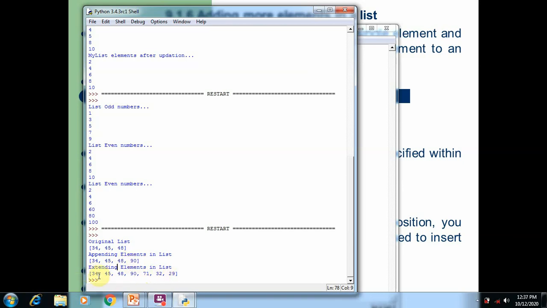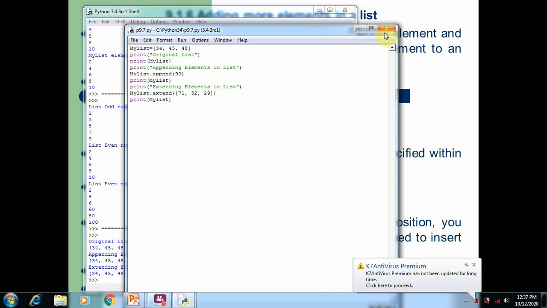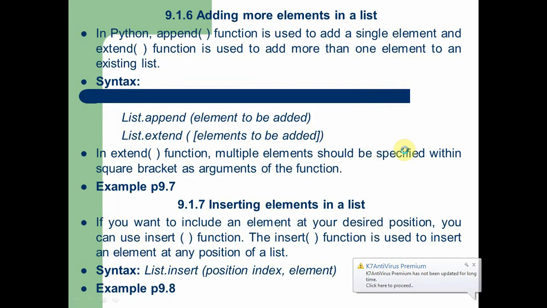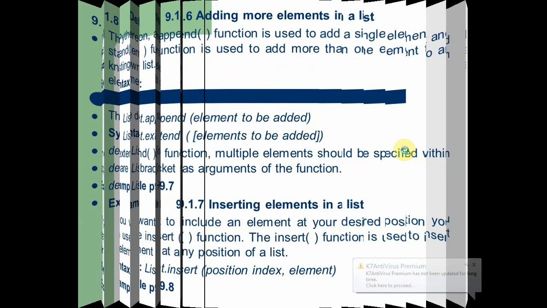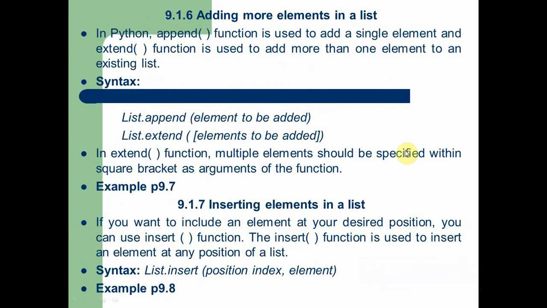So now at the end of the program, the list has been converted into 7 elements. At the beginning, the list had only 3 elements. At the end, we can see 7 elements in the list. One element is added by using append, and 3 elements are added by the extend function. So this is how we add elements into an existing list. Now we are going to see the next topic, inserting elements in a list.